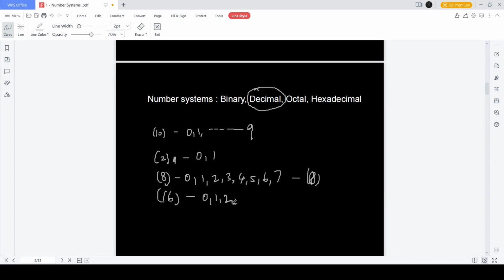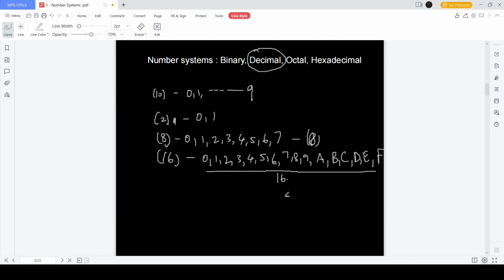It starts from 0 all the way up to 9, and then 10 is represented by A, 11 is B, 12 is C, 13 is D, 14 is E, and 15 is F. So this consists of 16 digits. So this is a little bit about number systems.